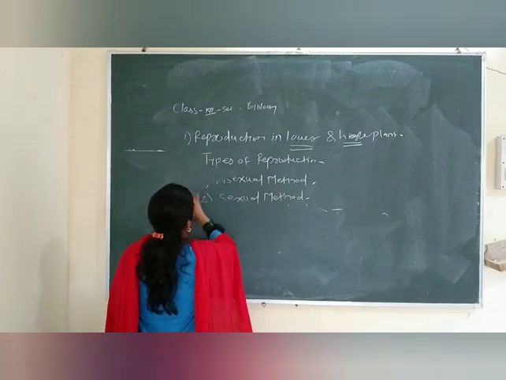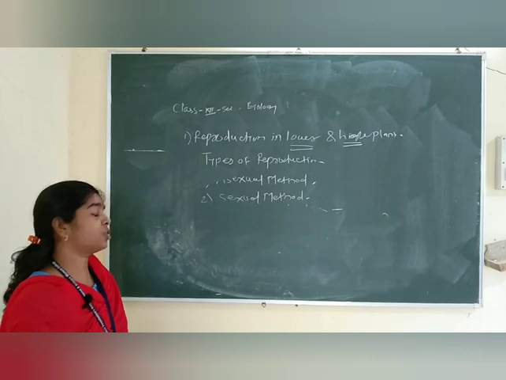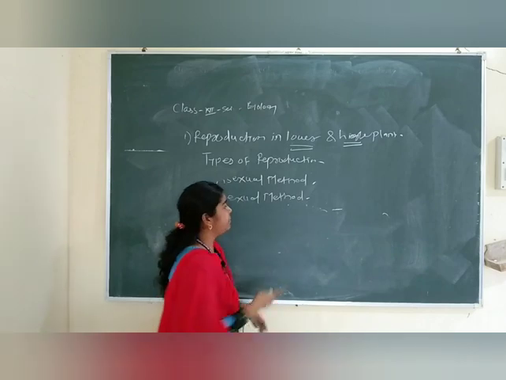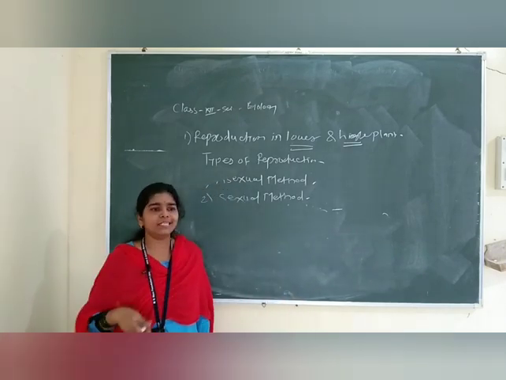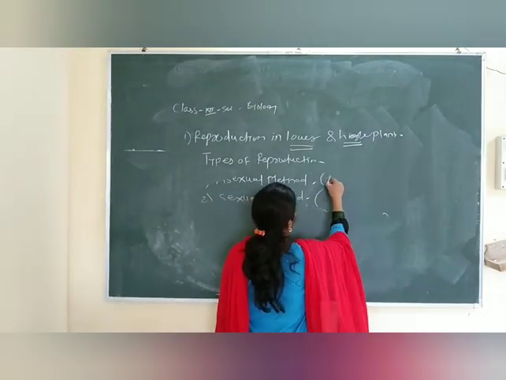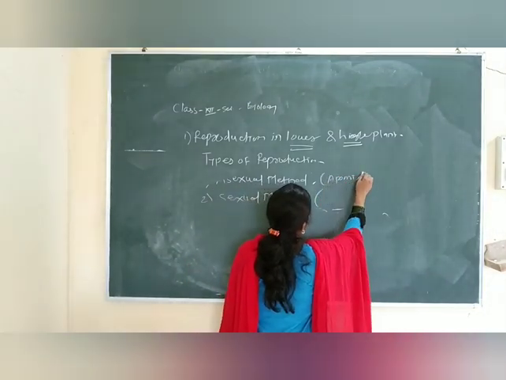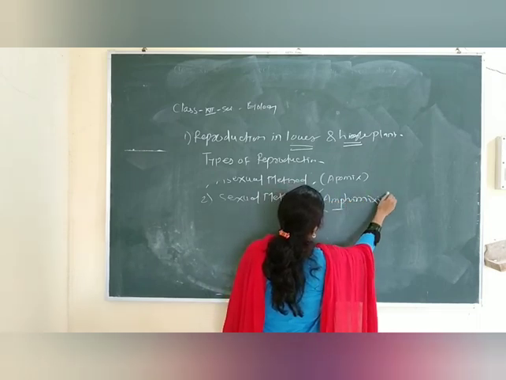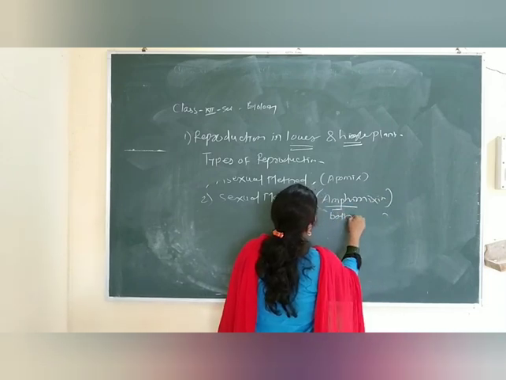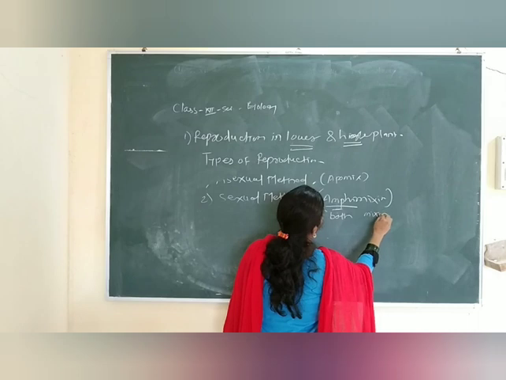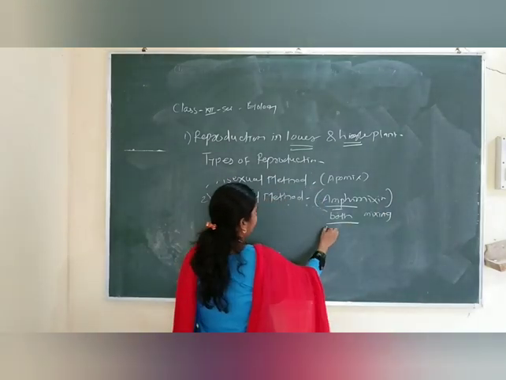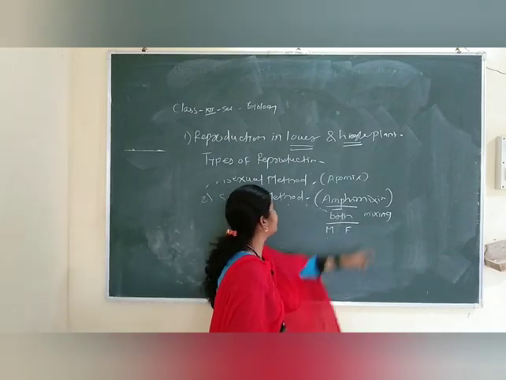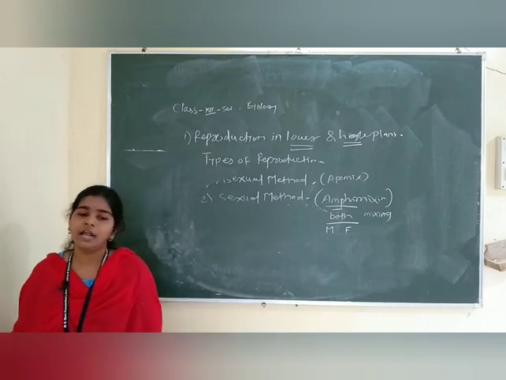What is meant by sexual reproduction? We know that sexual reproduction means fusion of both gametes, that is, the male and the female gametes. There are two types: apomixis and amphimixis. Apomixis is asexual. Amphimixis: amphi means both, mixis means mixing. Right friends, both means it requires male gametes and female gametes, and mixing means both the gametes mix together, so the sexual reproduction process takes place.